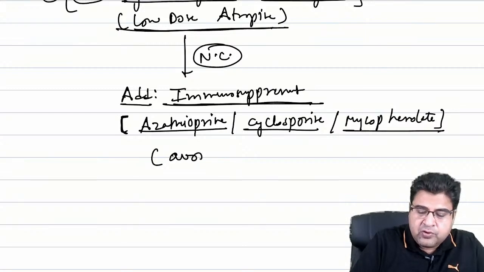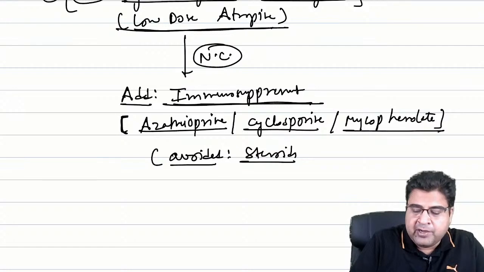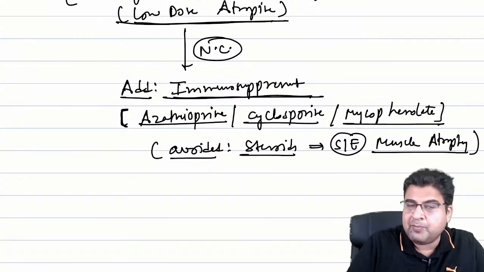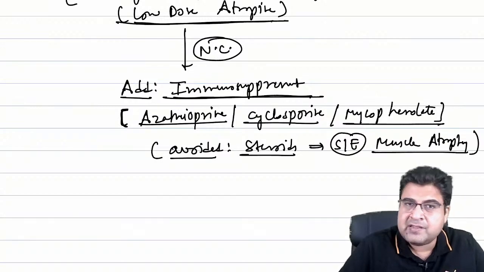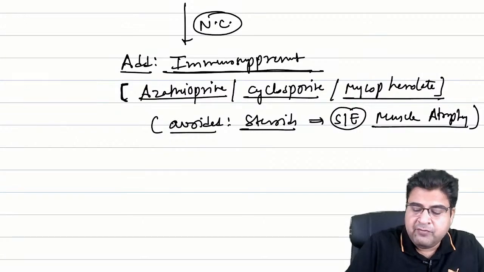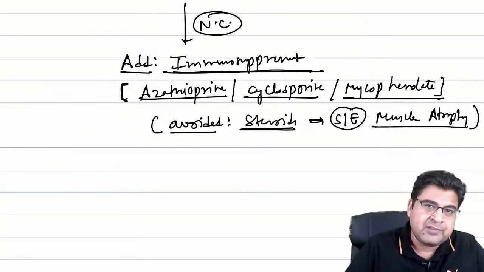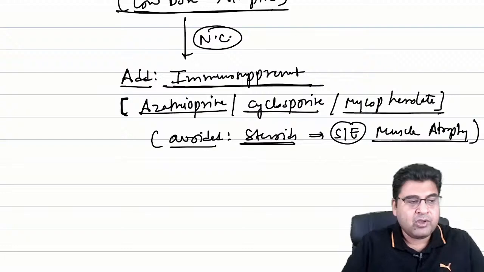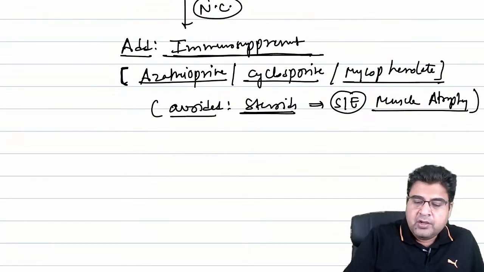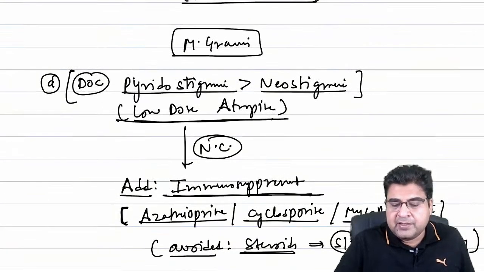We can also add steroids, but steroids are generally avoided because the long-term side effect of steroid therapy is muscle atrophy. In this patient, the muscles are already compromised. So generally we don't prefer to give steroids for long-term therapy in patients of myasthenia gravis because the muscles are already compromised, right? Now, this is the treatment for myasthenia gravis.